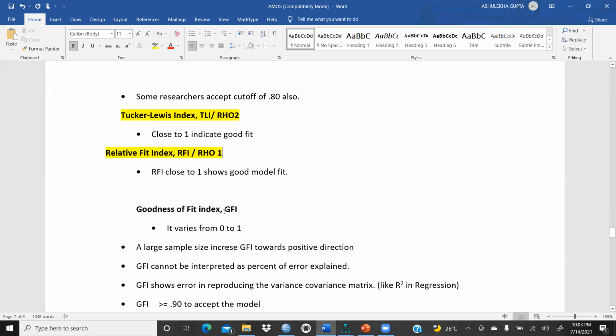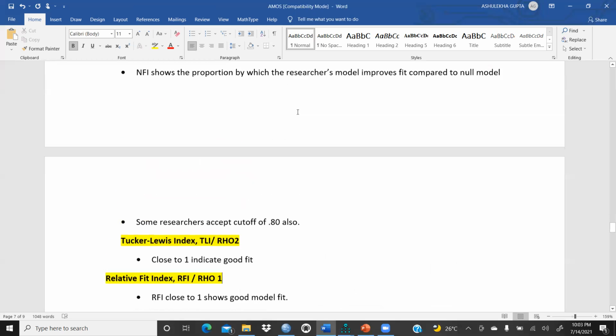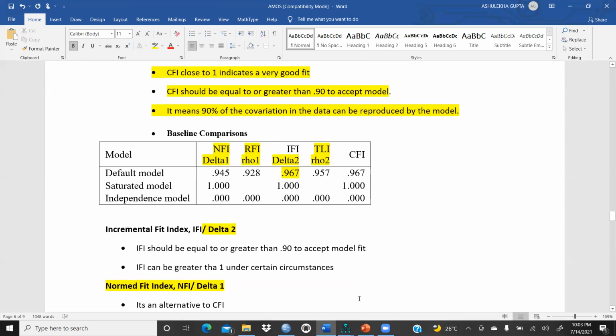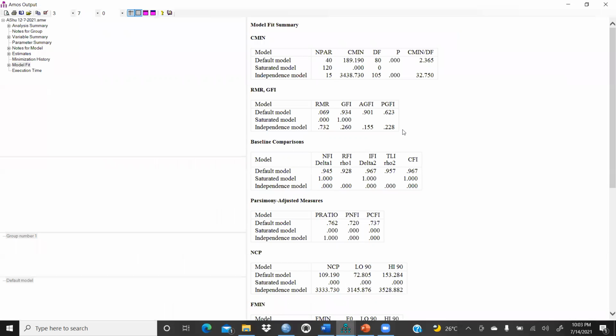Next, this one is the GFI, the goodness of fit index of the model. We can see GFI here in my output file. Here is the GFI.